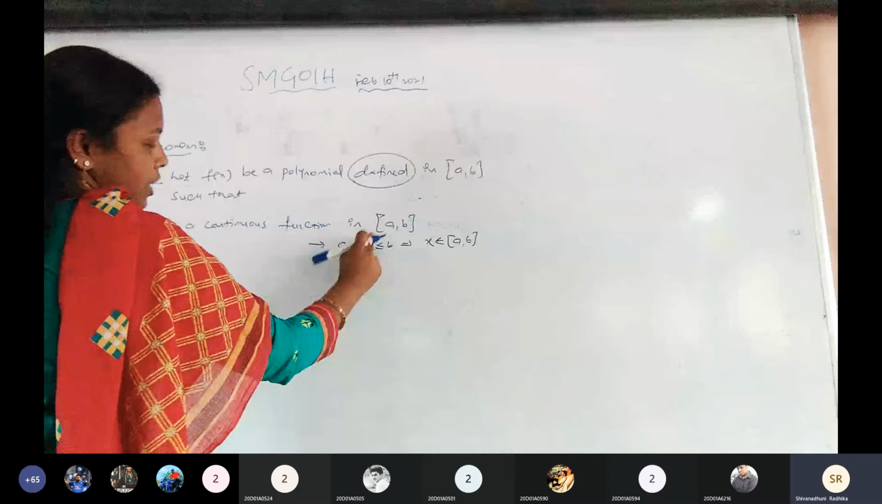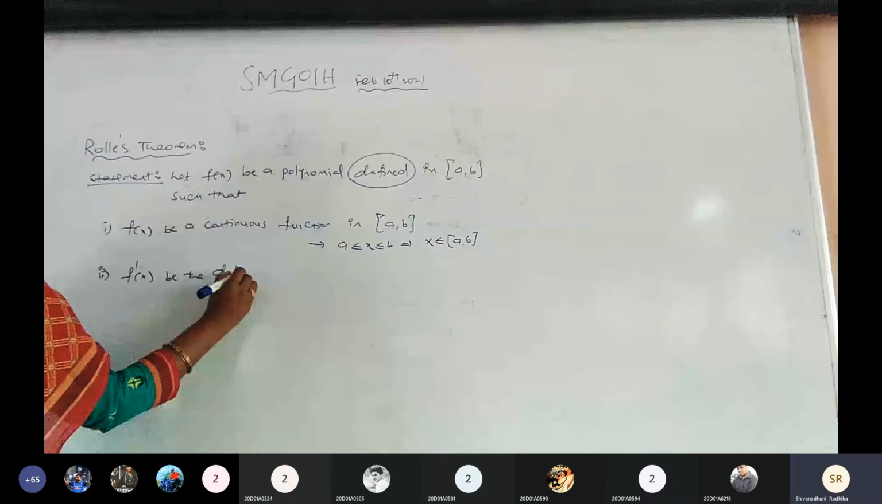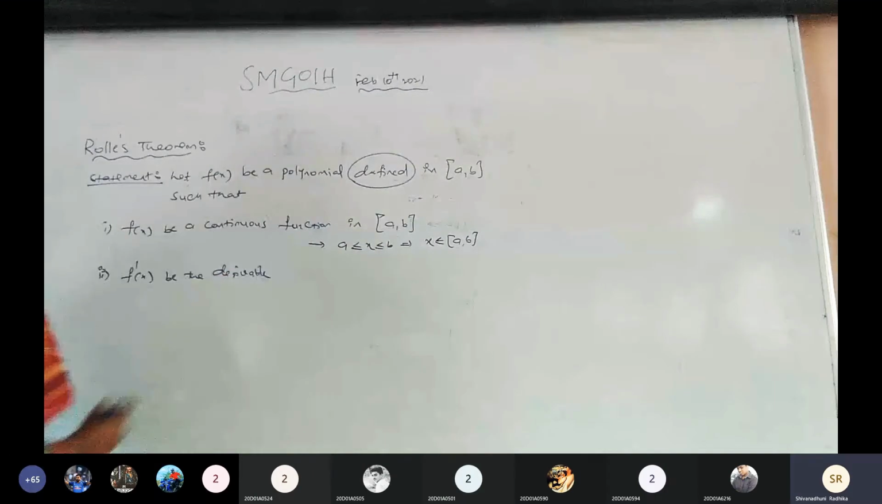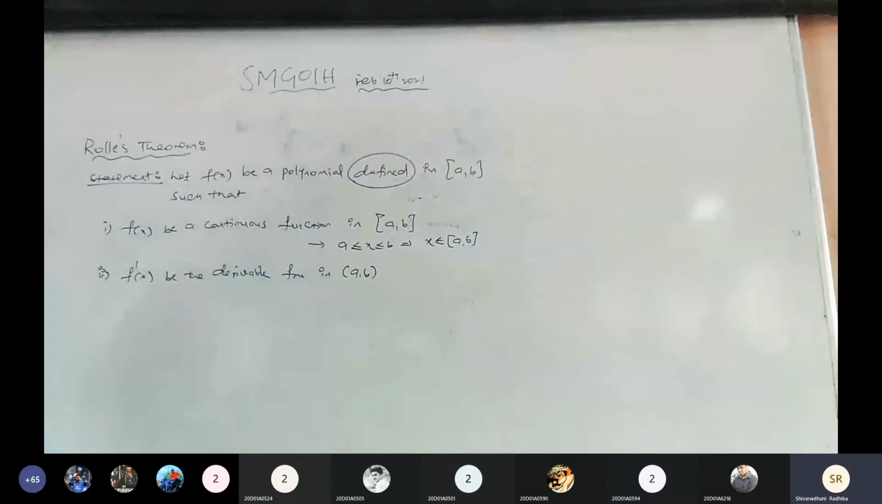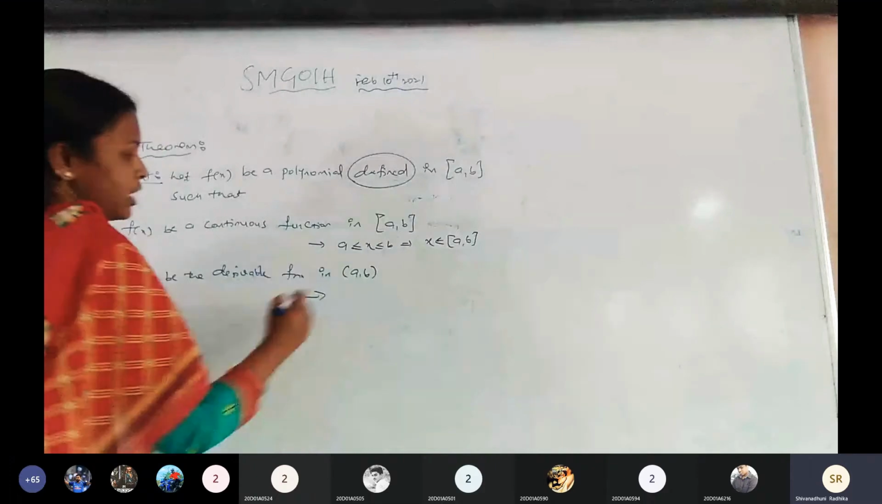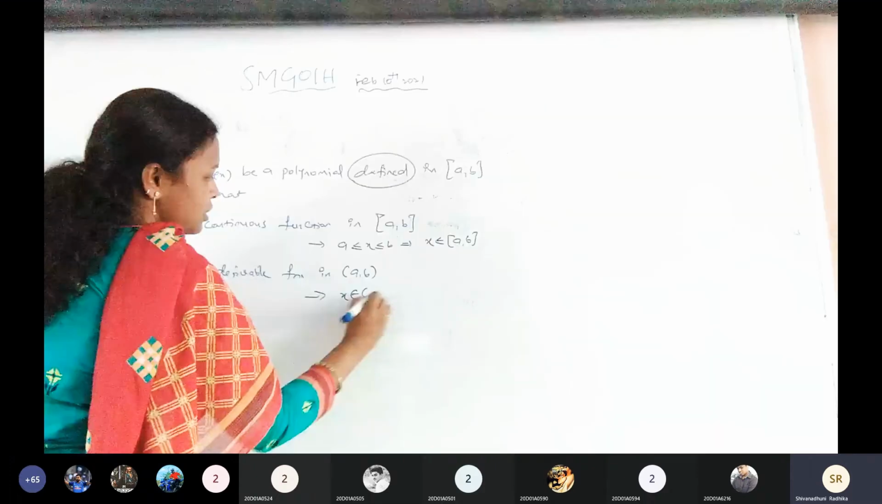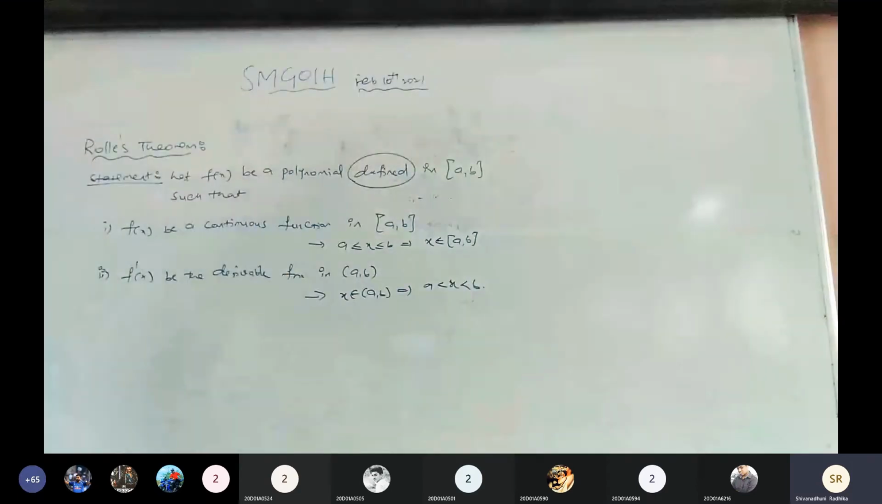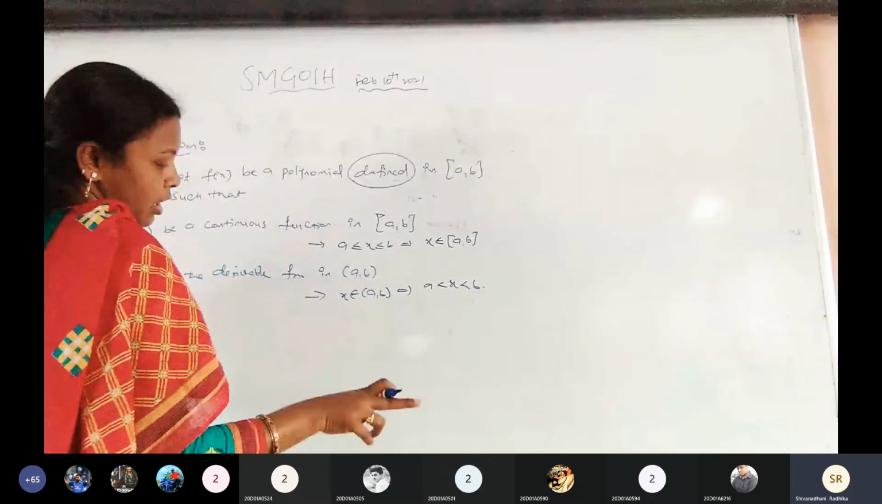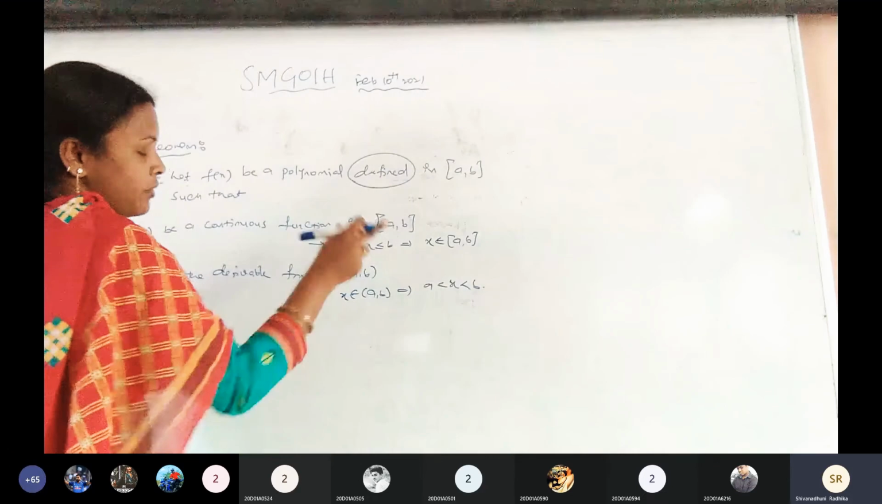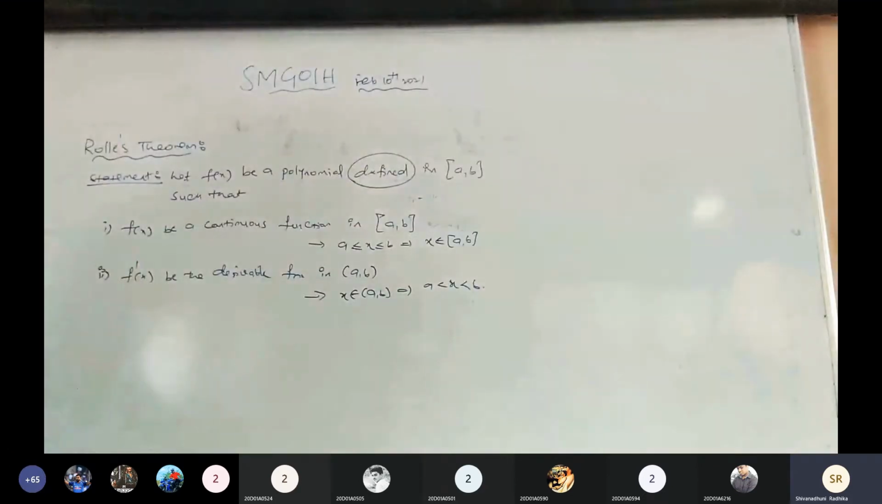What is the second one? f dash of x be the derivable function in the open interval a comma b. What is the definition of open interval? We are going to take any value x which belongs to a comma b. X takes only values in between a and b, excluding a comma b. Excluding a comma b is the open interval a comma b. Including a comma b and also in between a comma b is a closed interval. Is it clear, all of you? Any more doubts? Go for the third point.